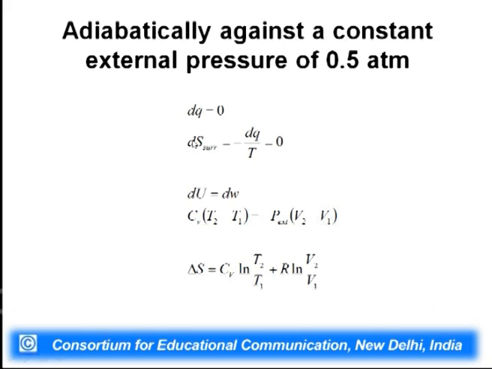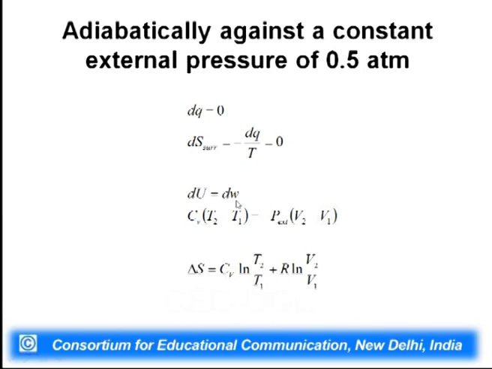But if you want to calculate delta S of the system, the first thing you need to calculate is the final temperature, because you must remember that when we are calculating delta S of the system, we are going to use this equation. We know already the values of V1 and V2, and we know T1. We need to know T2. How to calculate T2? T2 can be calculated using this equation, dU is equal to dW.